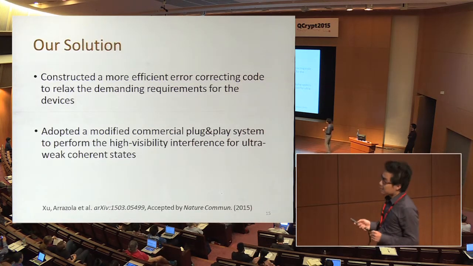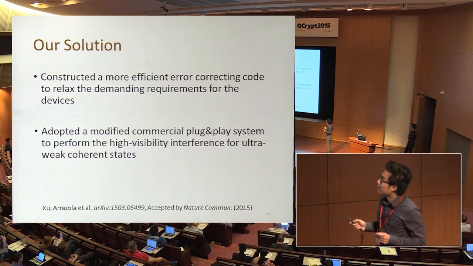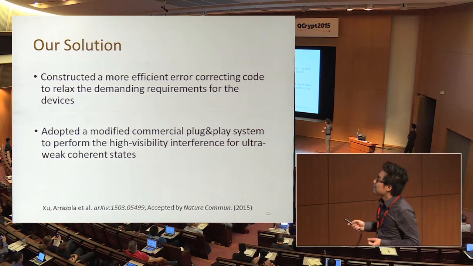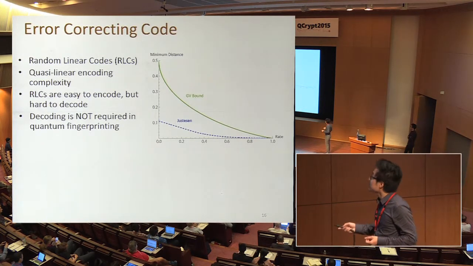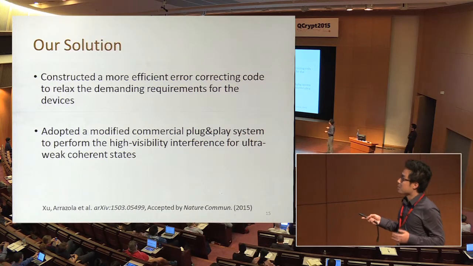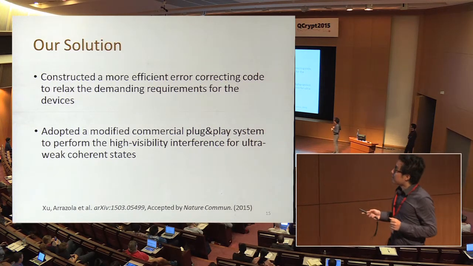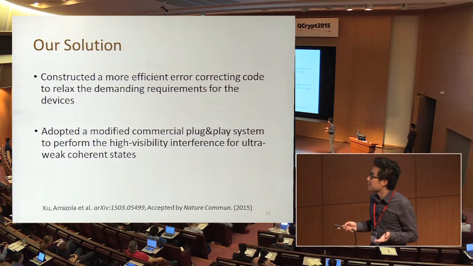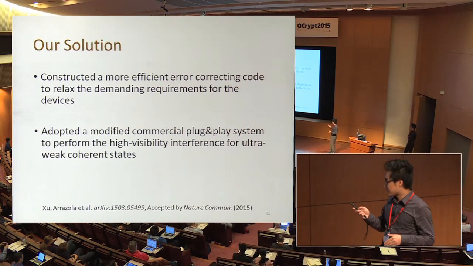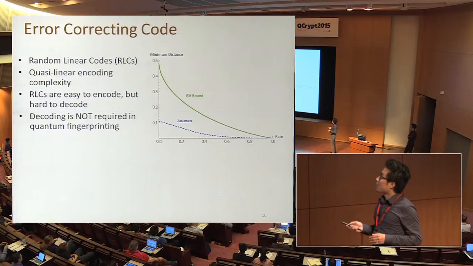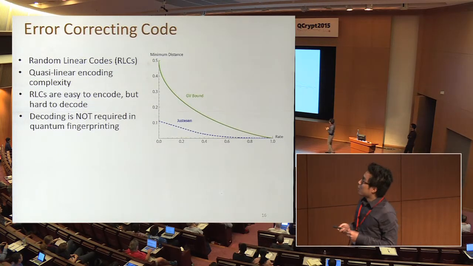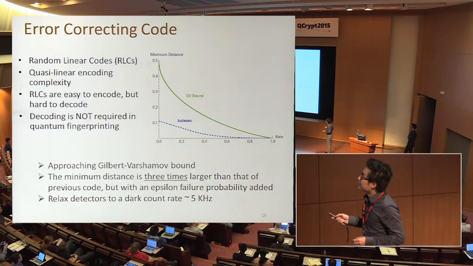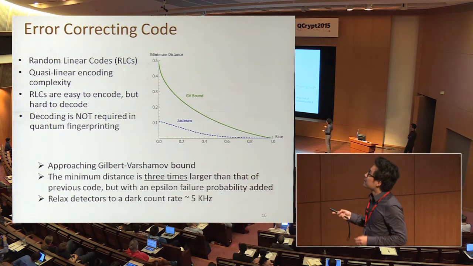Here are our solutions. First, we design a better error correction code to relax the requirement for the devices. And then we use a modified commercial plug-and-play QKD system to demonstrate the quantum fingerprinting protocol. For our error correction code, we use the random linear code.